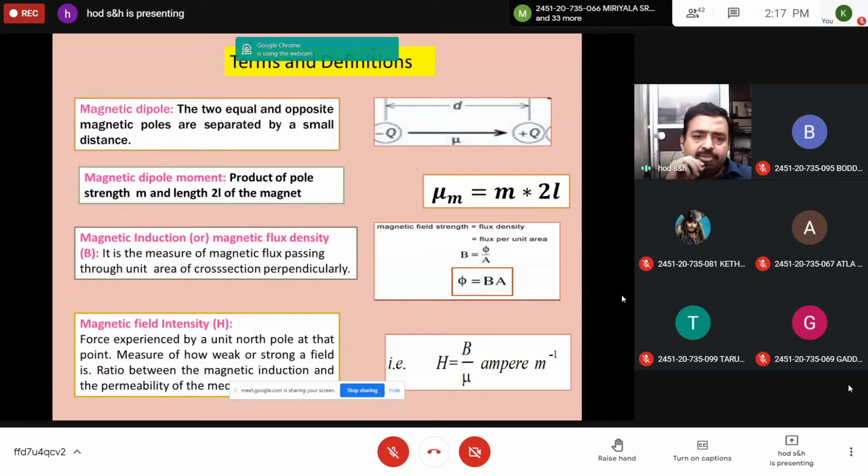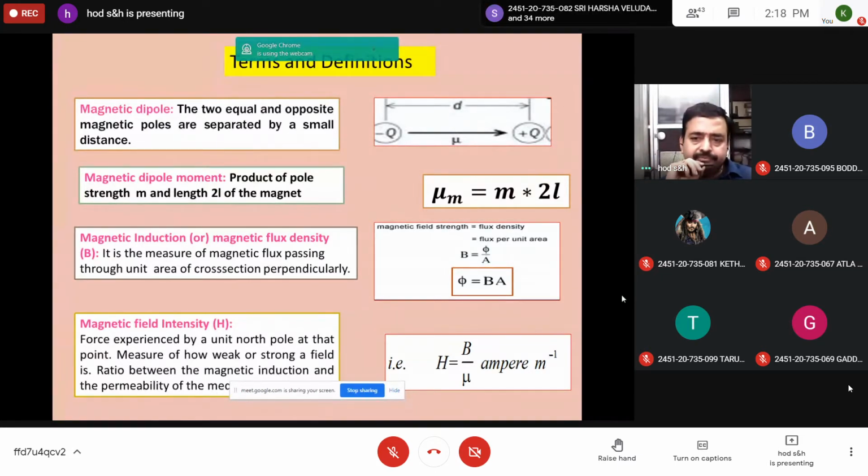If two equal and opposite magnetic poles are separated by a small distance, then it is called a magnetic dipole. Otherwise, you can define it like this: the entity in which two equal and opposite magnetic poles are separated by a certain distance is known as a magnetic dipole. Two equal and opposite magnetic poles separated by a small distance is known as a magnetic dipole.